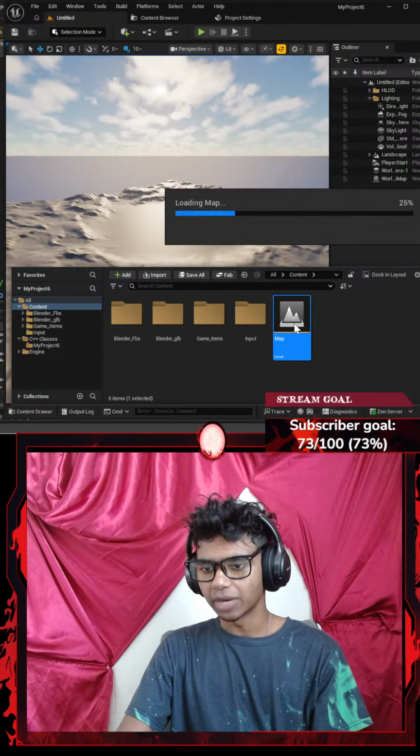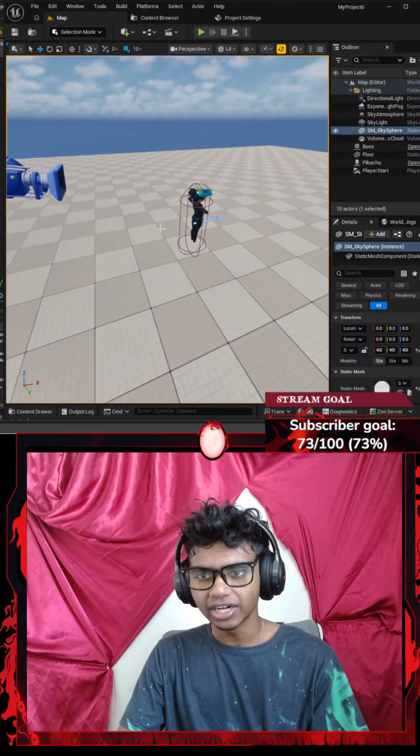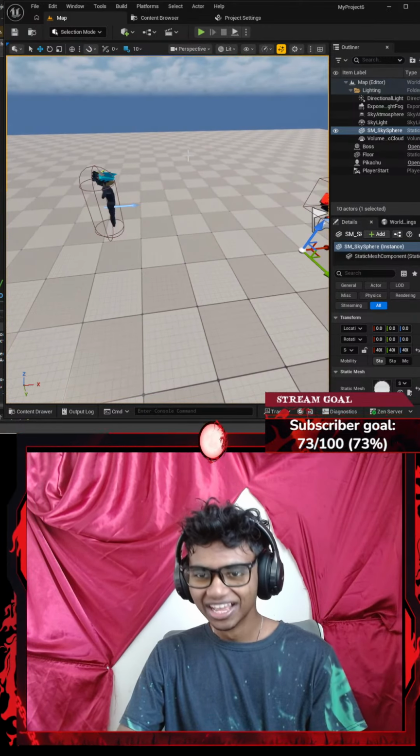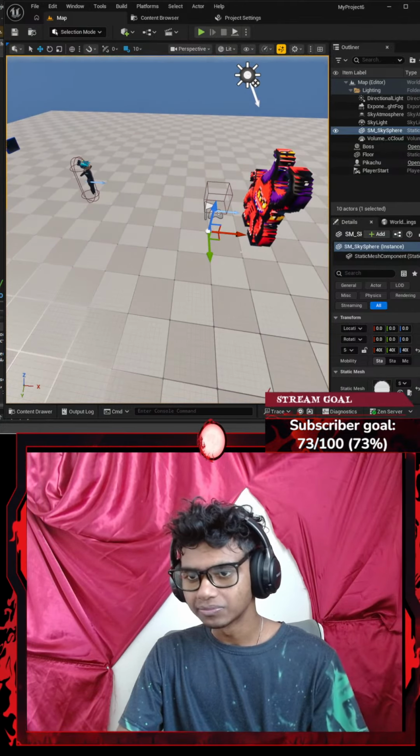I'm going to go to content and double click my map. Inside my map, I've got a camera for my player. Guys, this is my Pikachu here. I need to actually work on making a better Pikachu. And this is my actor class.